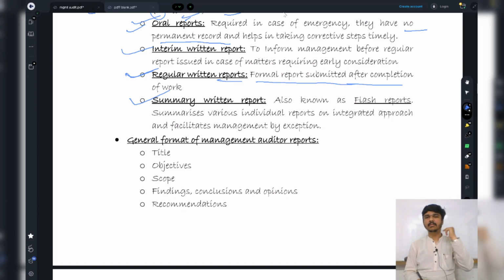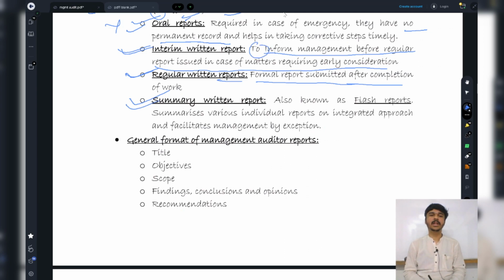There are certain matters which need early consideration, and for those, oral is also not good. It's not an emergency, but it can't be delayed till the preparation of the final report. So I will issue an interim written report to inform the management before the regular report is issued, in case of matters requiring early consideration. And then comes the summary written report. These are important. It can be an MCQ.